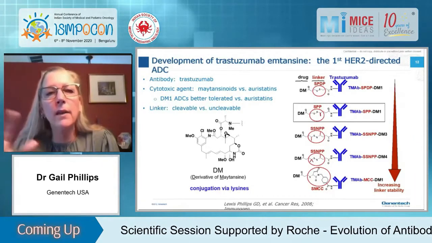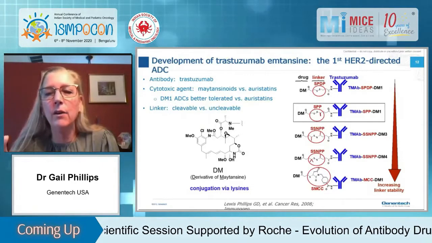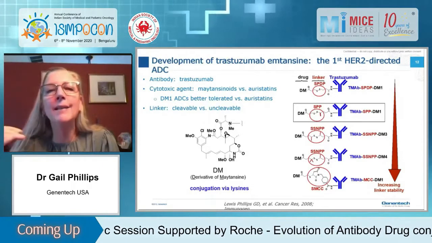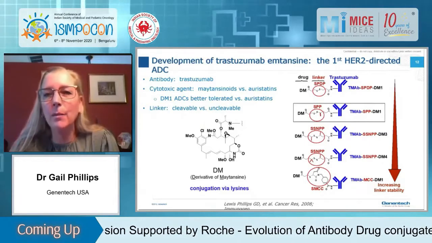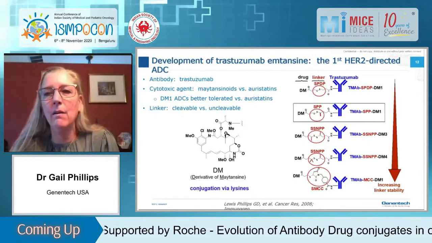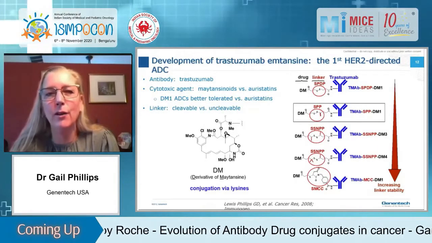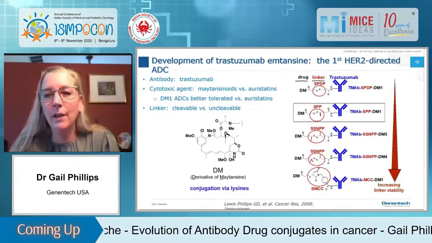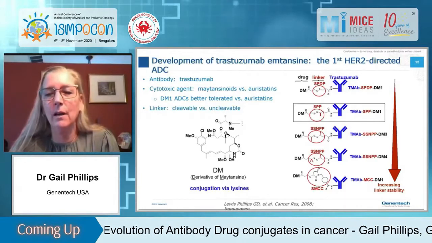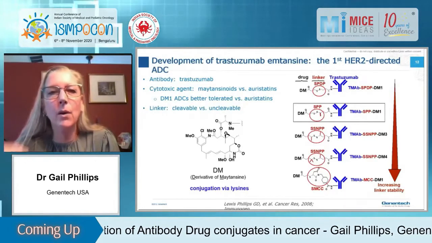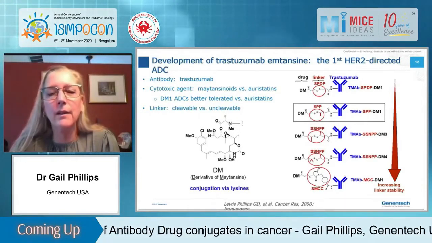And the addition of these methyl groups on either side of the disulfide bond cause enhanced linker stability, which is indicated by the arrow on the right. So the more steric hindrance you have around the disulfide bond, the more stable the linker is. And of course, the MCC is the uncleavable linker, which is the most stable. So what happens with all these linkers? Next slide, please.